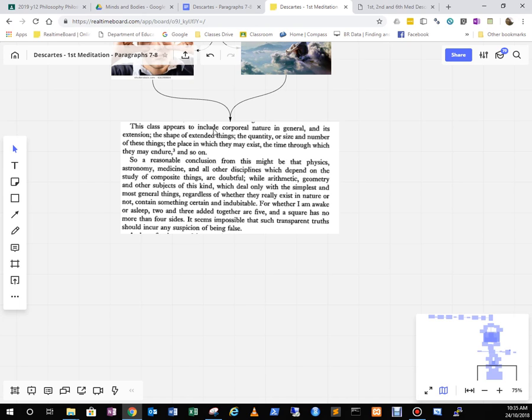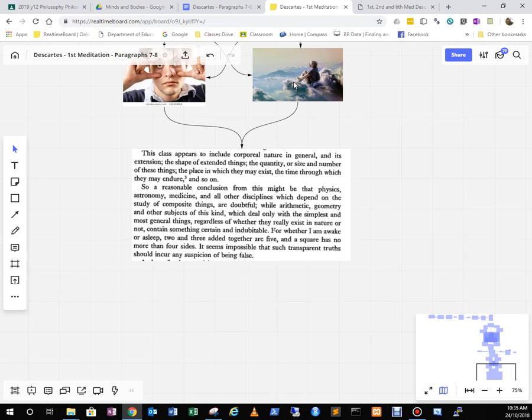This class appears to include corporeal, so that's body, nature in general. So what he's saying is there's a class of things that tend to exist in dreams and in the waking state. And he's saying this class appears to be like a body, like in nature, or have physical form really. So this class appears to include corporeal nature in general and its extension. So basically all the other things: the shape of extended things, the quantity or size and number of these things, the place in which they may exist, and the time through which they may endure, and so on.